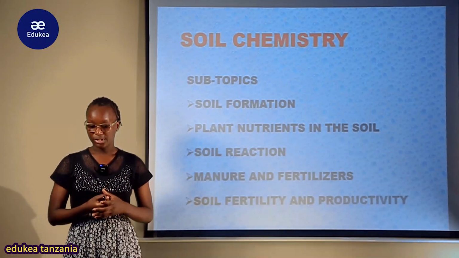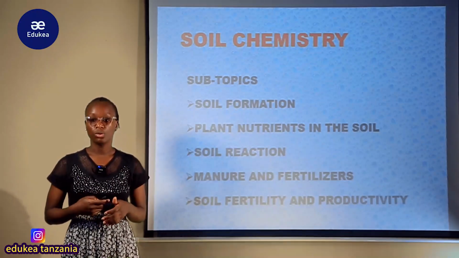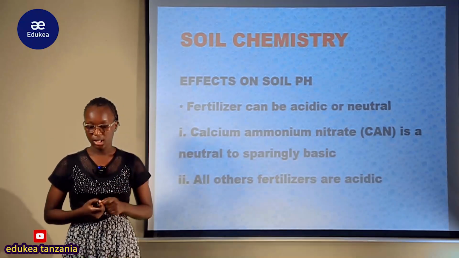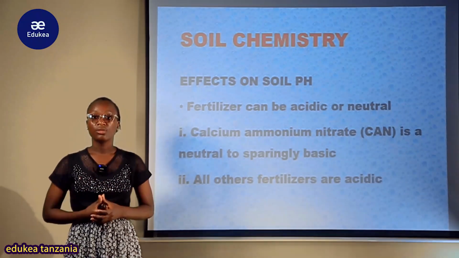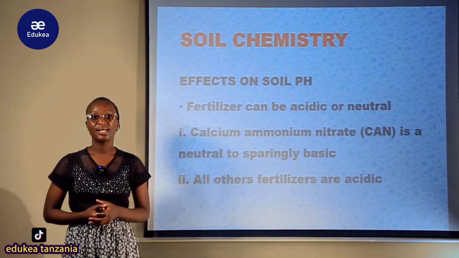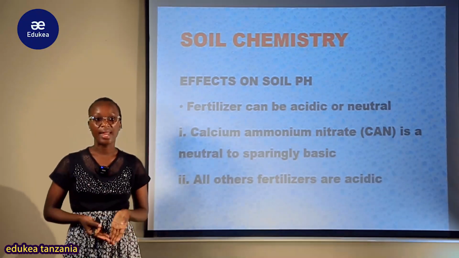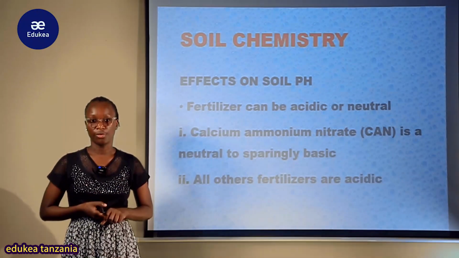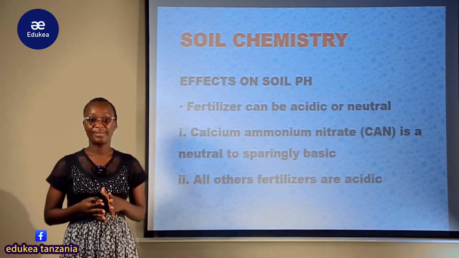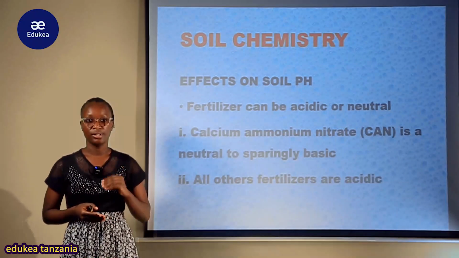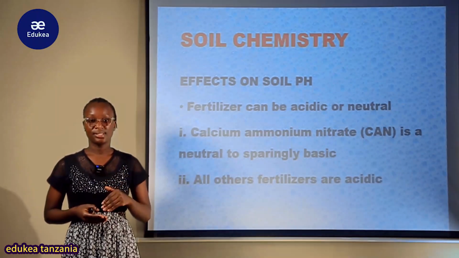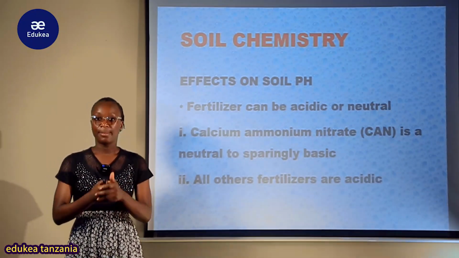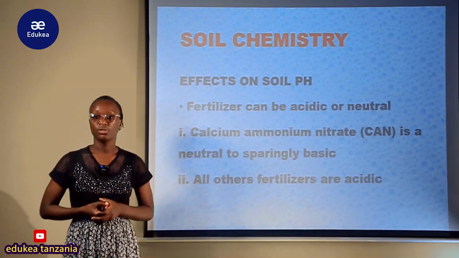So today we are proceeding with the concept of fertilizer, whereby we are going to look at another category or basis of fertilizer, based on the effect on the soil pH. My student, we said that fertilizers are those inorganic substances which are added to the soil. The aim of adding them is to supply nutrients for plant growth. These fertilizers are added according to categories. We saw the different bases, time of application and many others. So today we are going to see the category of effect on soil pH.